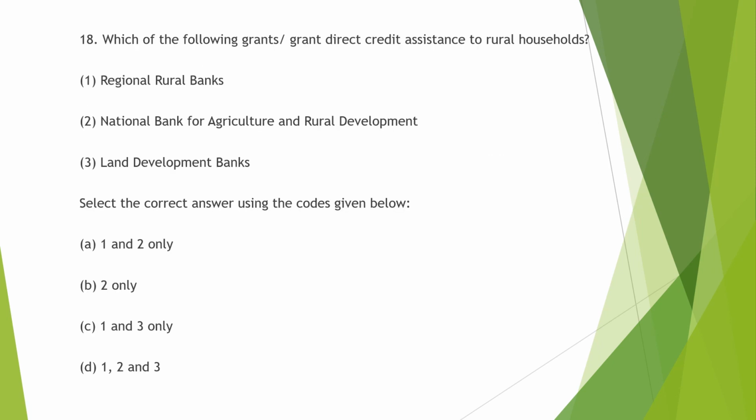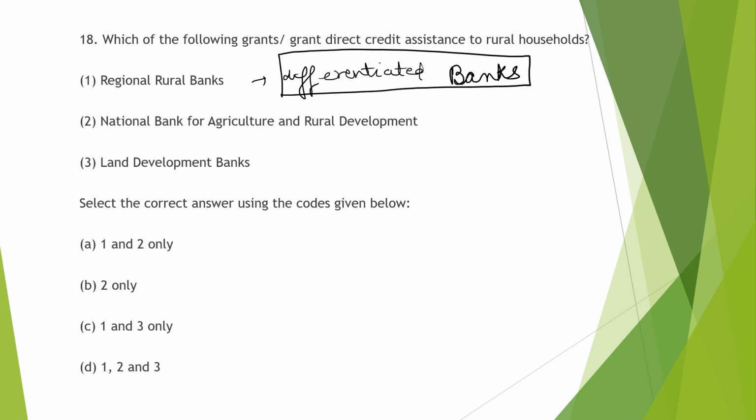Next is, which of the following grant direct credit assistance to the rural households? A regional rural bank is a kind of differentiated bank. There are some restrictions on them, on their geographical locations and on the way they provide loans, credit cards, debit cards. So there are various restrictions on them, and these banks are mainly aimed at rural development. These are differentiated banks. Next is NABARD.